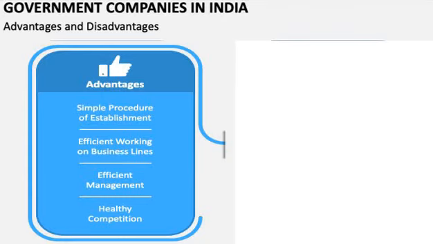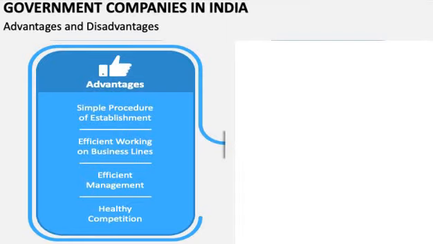Because government companies are established or run not only for the purpose of providing service, they also run for the purpose of earning profit. And here they are working efficiently. Why? Because they are hiring the right person for the right job according to the rules and regulations of the Companies Act. So that's why the company works efficiently in business lines.